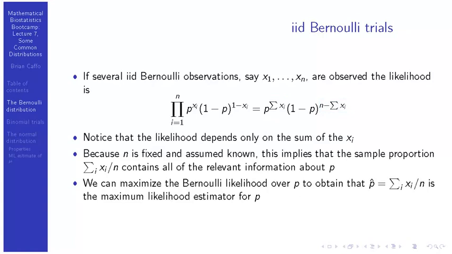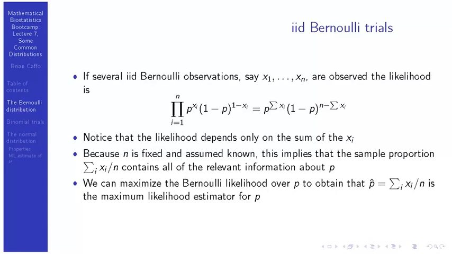It doesn't matter what order the heads or tails occurred as far as the information contained in the data about the parameter p. Because n is fixed and assumed known, the sample proportion contains all the relevant information you need about p insofar as the likelihood codifies it, simply because summation xi and summation xi over n are one to one.